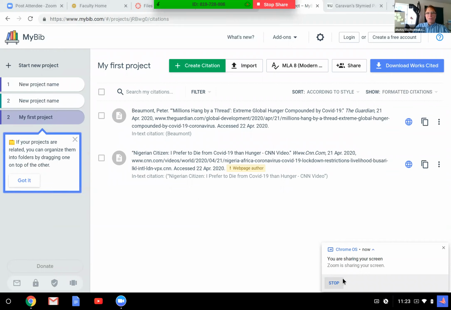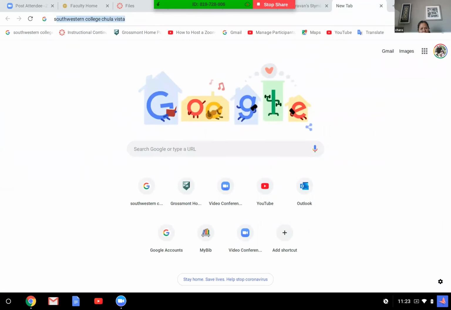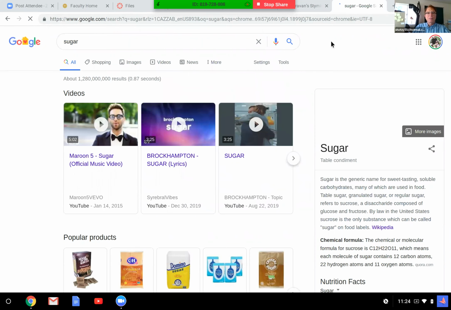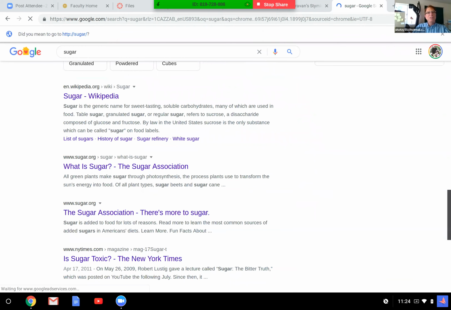So you may want to pick a different article over here. You could decide to pick a different article. So let's see what's going on with sugar. I type in sugar, and it's going to come down to some articles. And here's one that's from Harvard. That's pretty good. I'm going to click on this one.